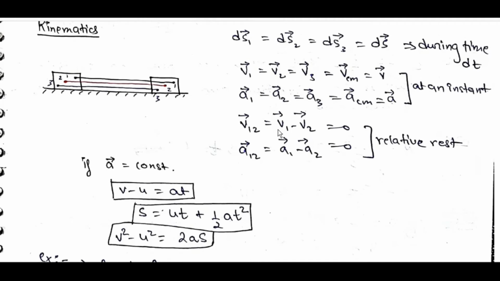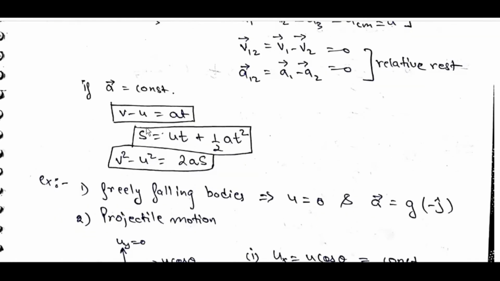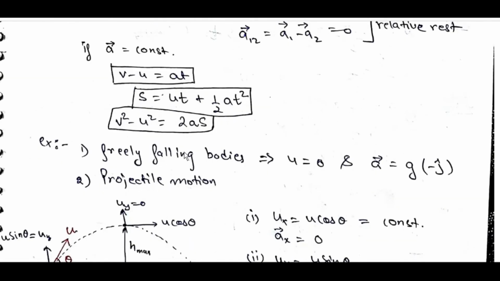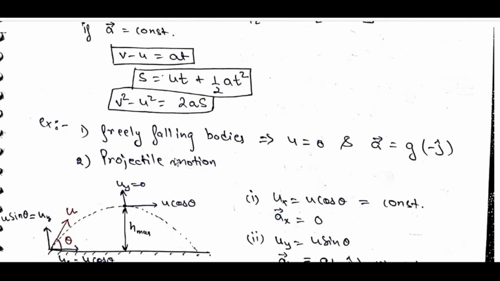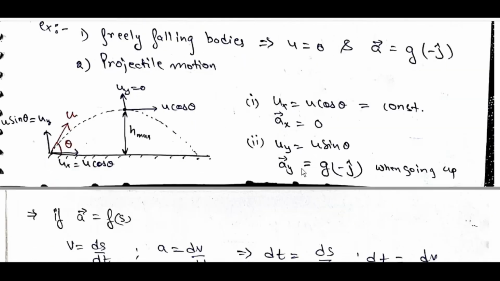V12 is equal to V1 bar minus V2 bar is equal to 0. A12 is equal to A1 bar minus A2 bar in relative rest. If a bar is equal to constant: v minus u is equal to at, s is equal to ut plus half at square, v square minus u square is equal to 2as. Free falling bodies: u is equal to 0, a bar is equal to g minus j cap. Projectile motion: ux is equal to u cos theta is equal to constant, ax bar is equal to 0, uy is equal to u sin theta, ay bar is equal to g minus j cap when going up.